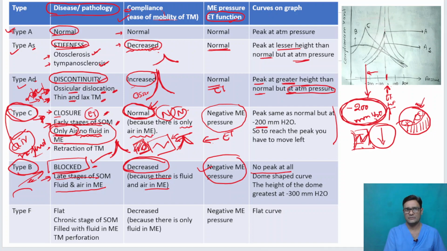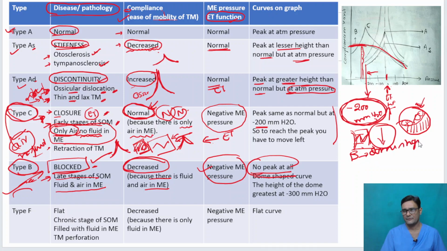But if you observe, the peak of the dome is at approximately 200 or 300 mm of water. So it is not flat. There is a dome. Compliance is there, but it is decreased and it is falling down. There is no peak at all, but you find a dome-shaped curve. B means dome-shaped curve.